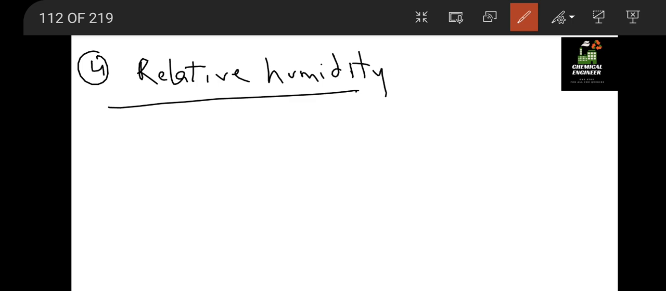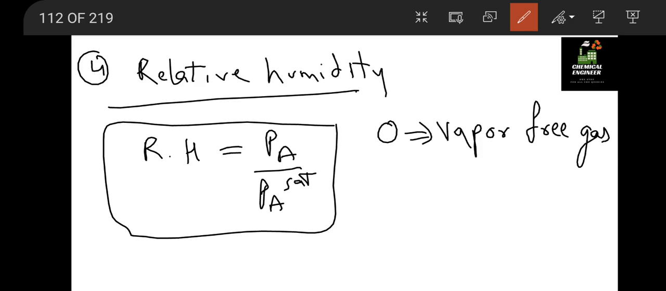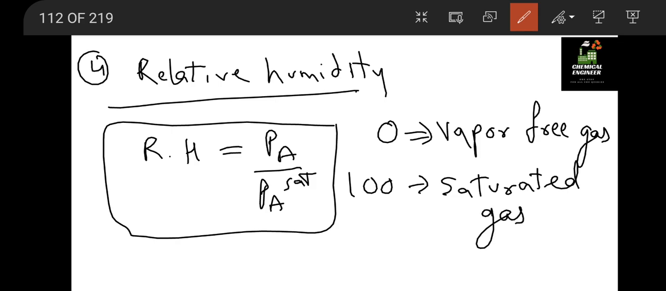Then we have relative humidity. Relative humidity is generally defined as PA divided by PA sat. So if its value is 0, it shows that there is no vapor present in the gas. If it is 100, we will say that the full volume is saturated by vapor. Okay, so this is how the value of relative humidity is calculated.